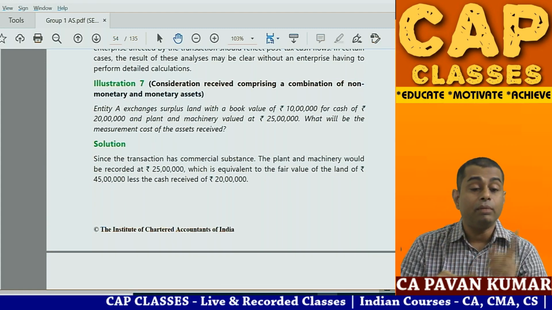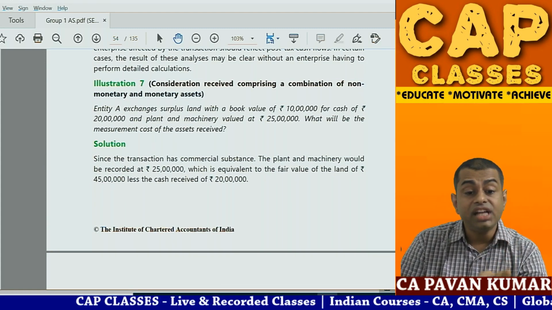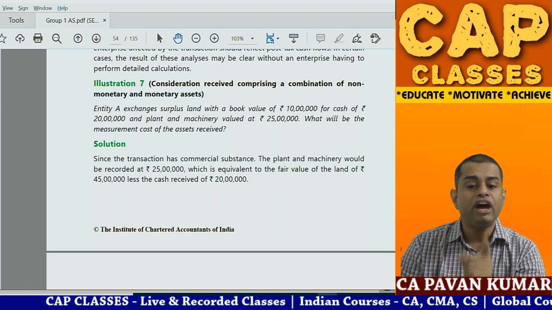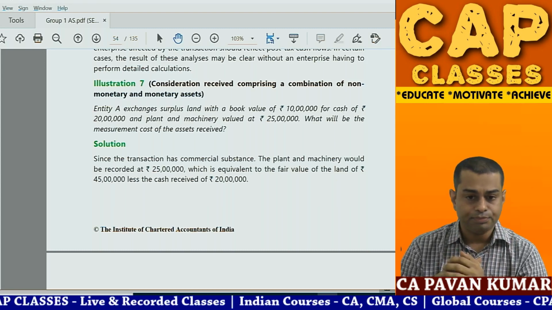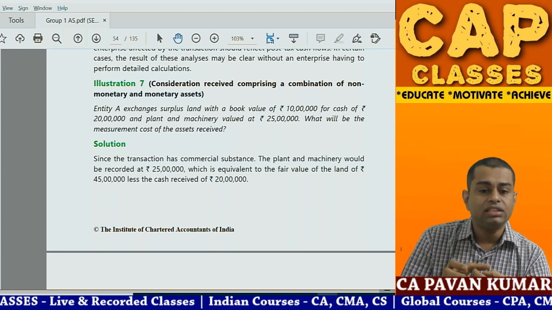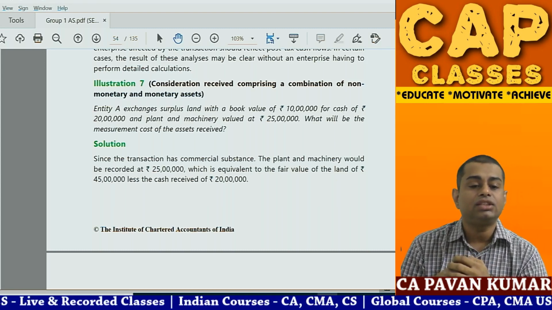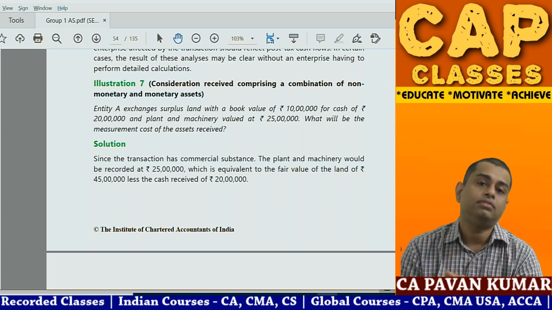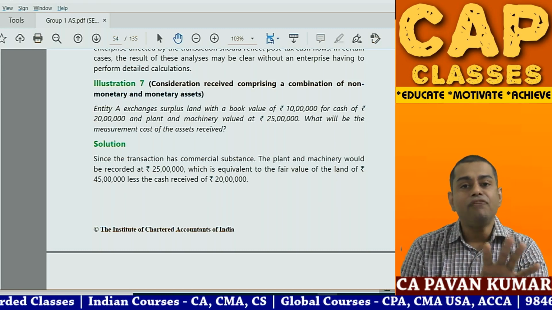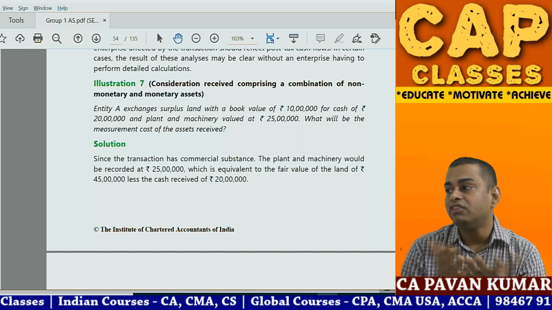Another important problem. Entity A exchanges surplus land with a book value of 10 lakhs. What is the book value of land? 10 lakhs. For cash 20 lakhs, plant and machinery 25 lakhs. What will be the measurement cost of the assets received? Very interesting question. Half the students won't understand what this is also. They will ask, Pavan sir, what is this?